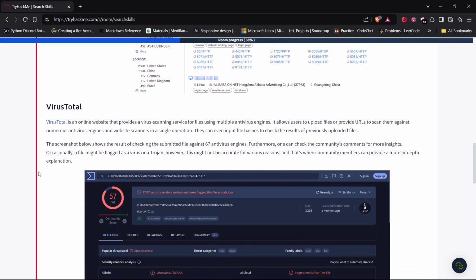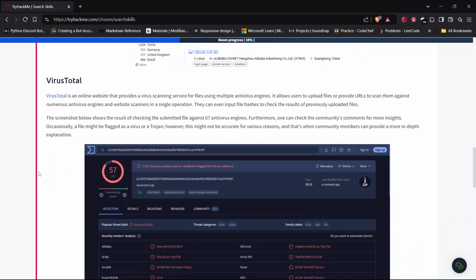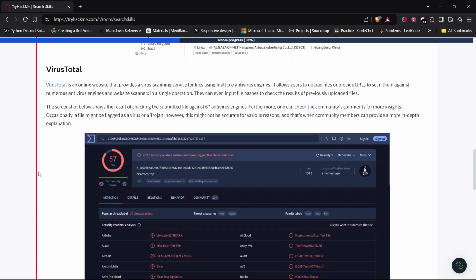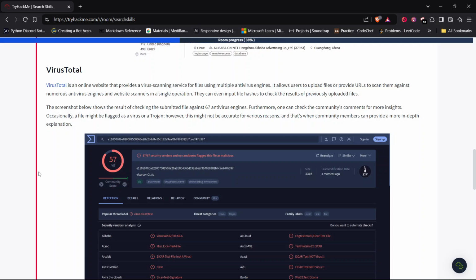Okay, the next tool is VirusTotal. VirusTotal is an online website that provides a virus scanning service for files using multiple antivirus engines. It allows users to upload files or provide URLs to scan them against numerous antivirus engines and website scanners in a single operation. They can even input file hashes to check the results of previously uploaded files.